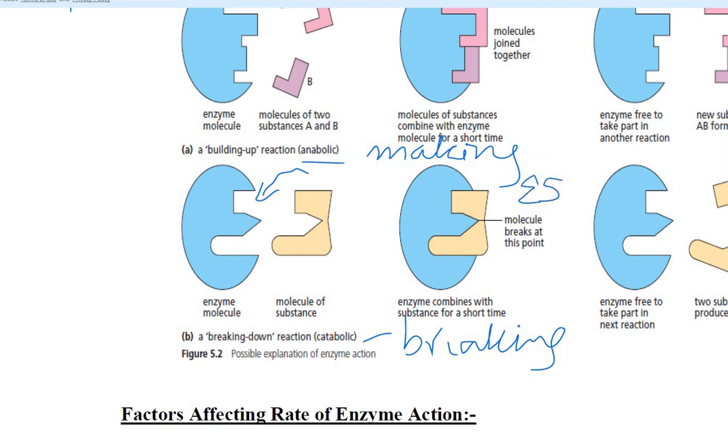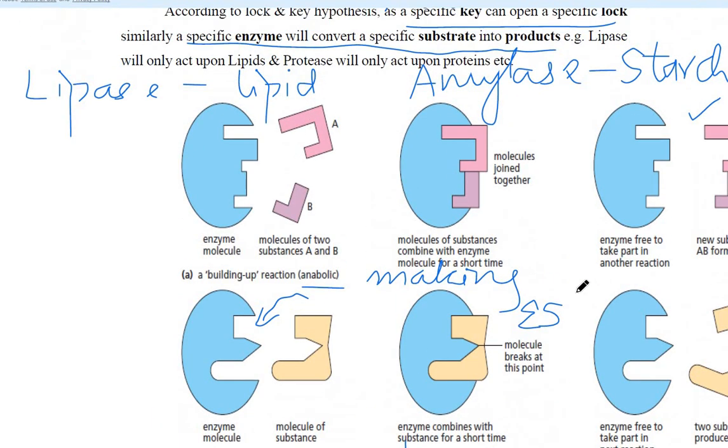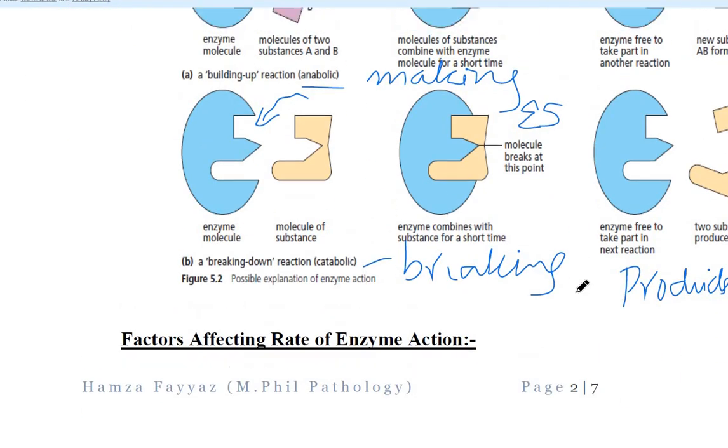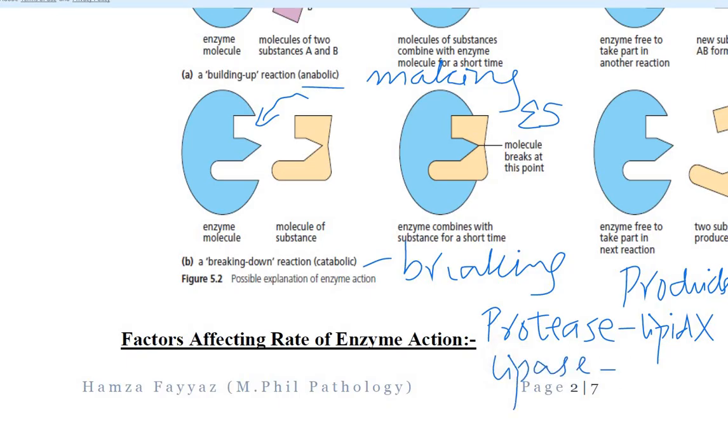Enzyme substrate complex is formed, and here again the products are formed. So this is lock and key hypothesis. The takeaway of this reaction is protease will never bind with a lipid, or lipase will never bind with a starch molecule.